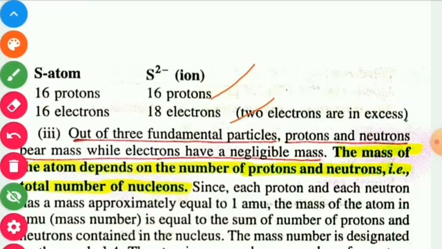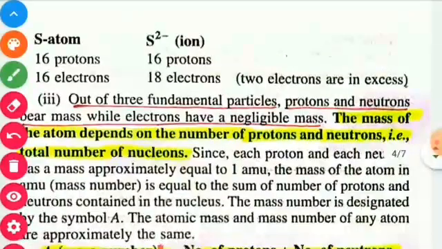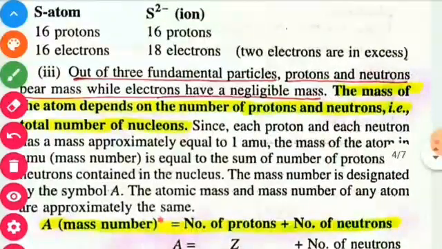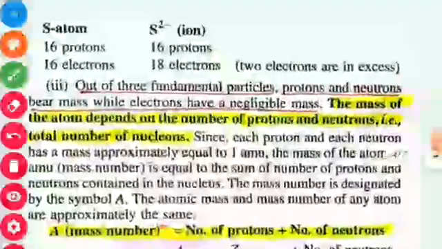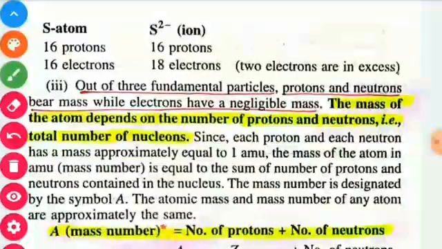Out of three fundamental particles, proton and neutron bear mass while the electron has negligible mass. Electron also contains mass, but the mass of the electron is very small, negligible as compared to the mass of protons and neutrons. So the mass of the atom depends only on the number of protons and neutrons, that is the total number of nucleons. Nucleons means the protons and neutrons present in the nucleus.